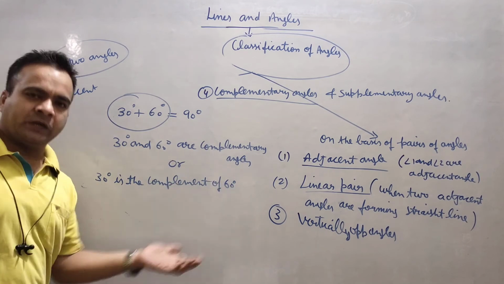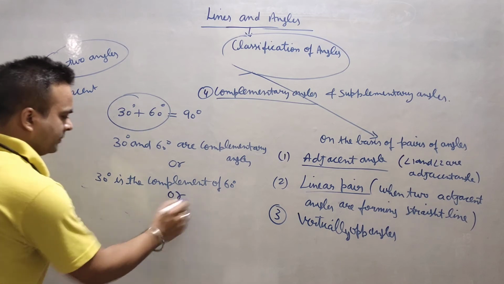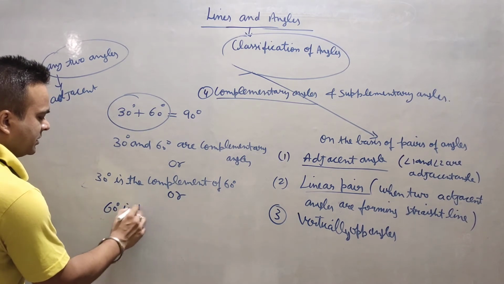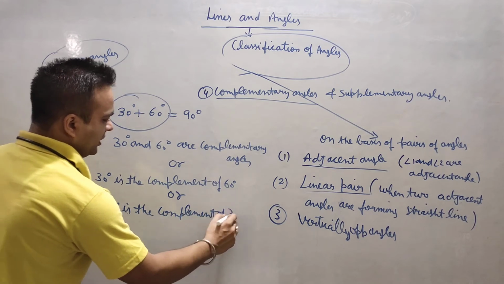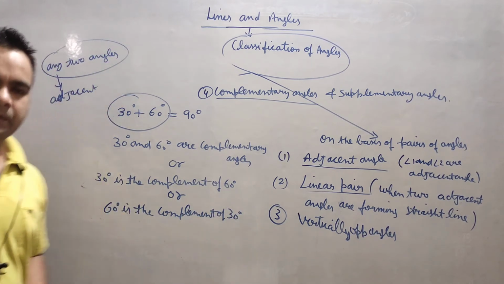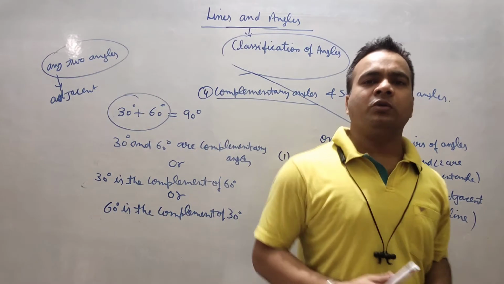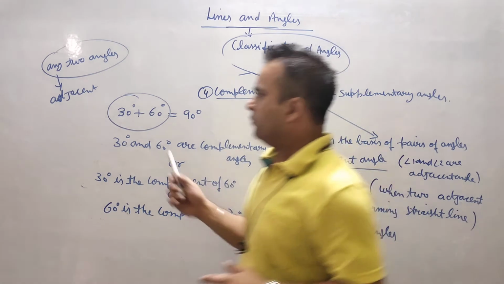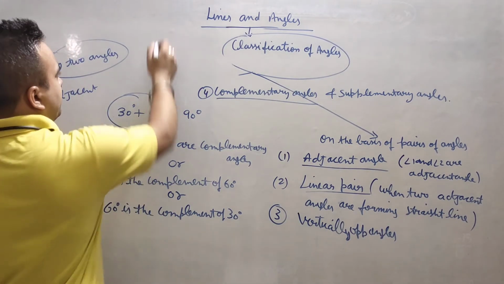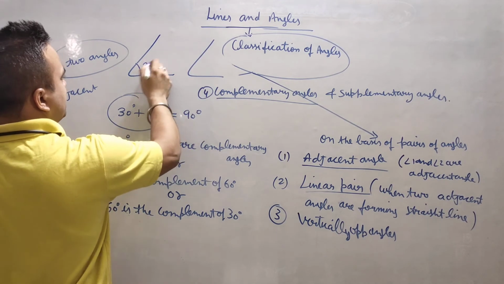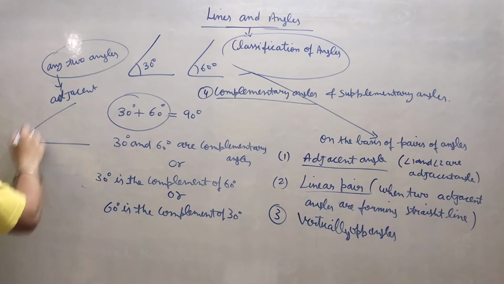If you want to write in a different way, we will say that 30 degree is the complement of 60, or 60 degree is the complement of 30 degree, right? So this is the way. It means in complementary angles, the sum of both angles should be 90 degree, whether they are adjacent or separate. They can be like this, two separate angles, or they can be like this also.